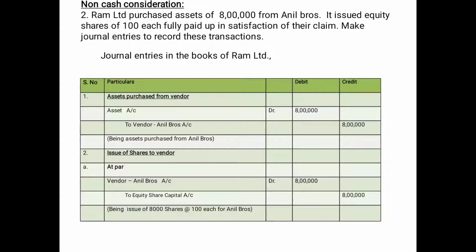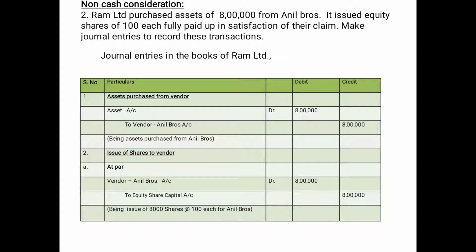Second problem, non-cash consideration. Ram Limited purchased assets of 8 lakhs from Anil Brothers. It issued equity shares of 100 each fully paid up in satisfaction of their claim. Make journal entries to record these transactions. So in the first problem, it is full cash consideration. The second problem is non-cash consideration. Instead of giving money for the asset purchased, the company is giving shares to Anil Brothers.